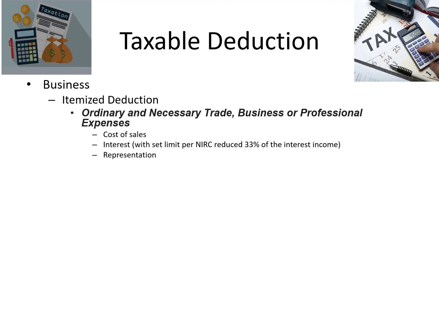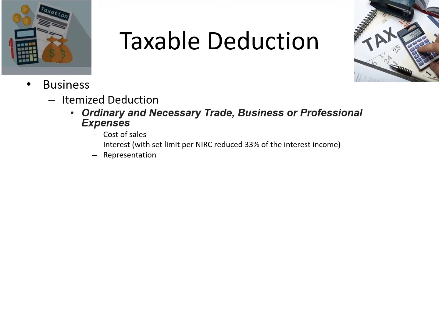Then these are now what we call the cost of sales or cost of services for us, because we usually sell services. Next, we also have the interest. If we loan so that we will be able to buy our laptop or our gadget, then there would be some interest. It could be deducted under our itemized deduction. However, there is a set limit under our National Internal Revenue Code that reduces it to 33% of interest income. Okay, so meaning we could only deduct interest up to 33% of its interest income.